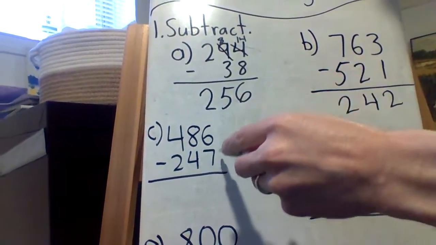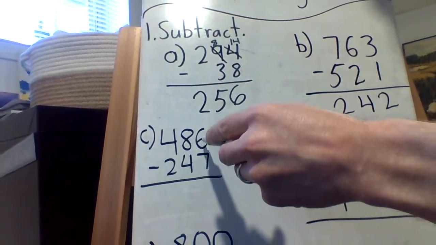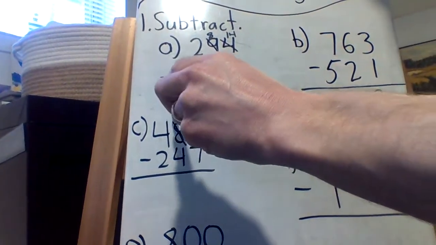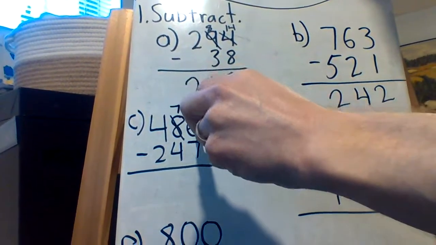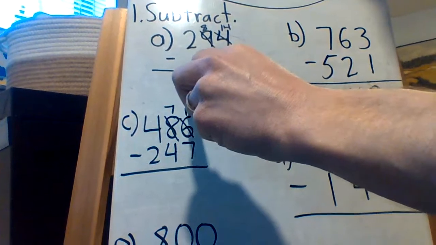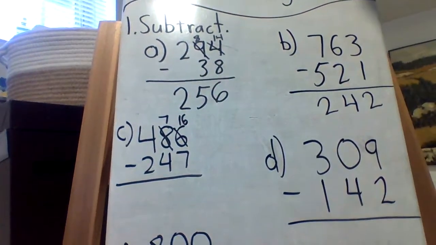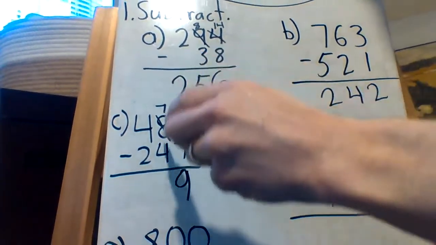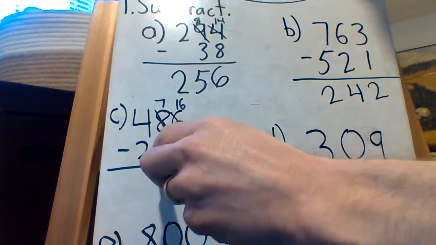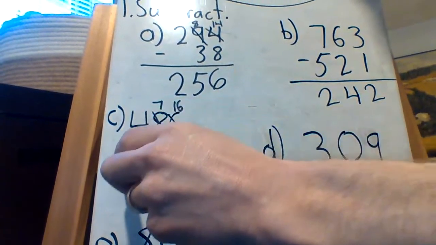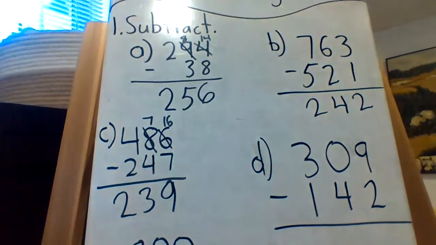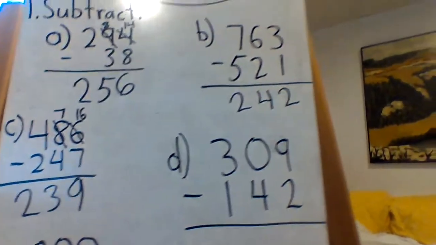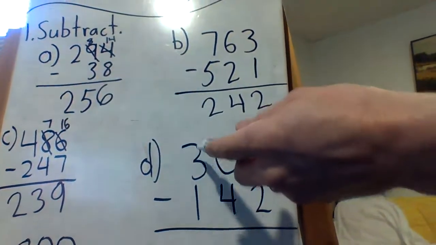Uh-oh. Can't take 7 away when I only got 6. So again, borrowing. The 8 goes down to 7. The 6 turns into 16. 16 take away 7. That's 9, right? 7 take away 4 is 3. 4 take away 2 is 2. Boy, we have the 200s here. 256, 242, and 239. Well, even this one looks like it'll be about 200, right?